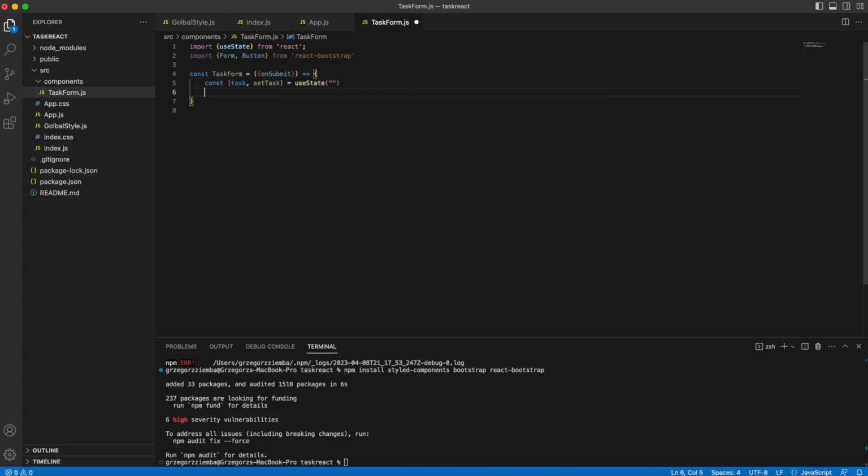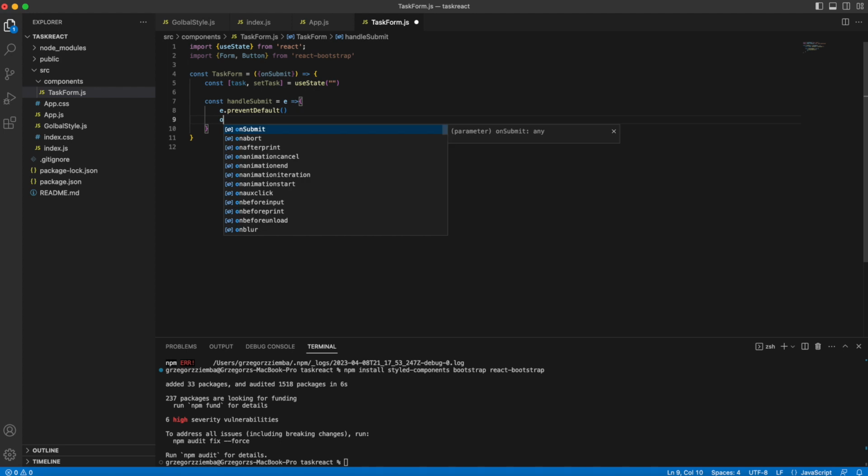Okay, the next thing, we need to handle our submit button. When we submit, we want to handle the functions. And remember, when we are submitting a form, it will reload our page. So we have to get the event, and inside that event, we have to call preventDefault, which prevents the default behavior that is reloading the page.